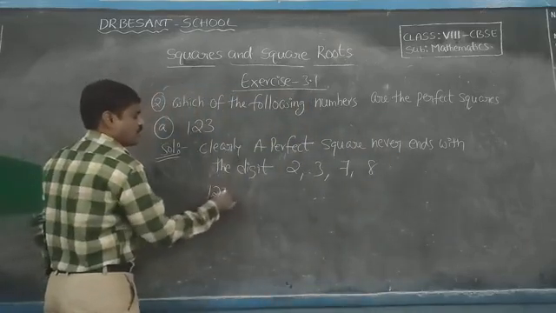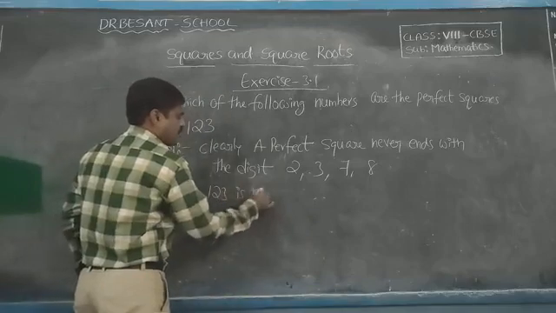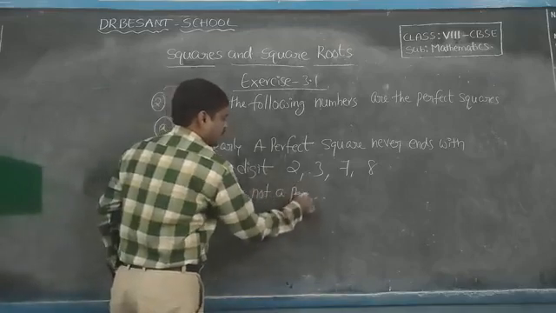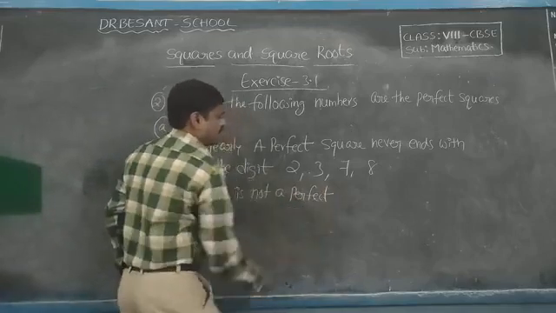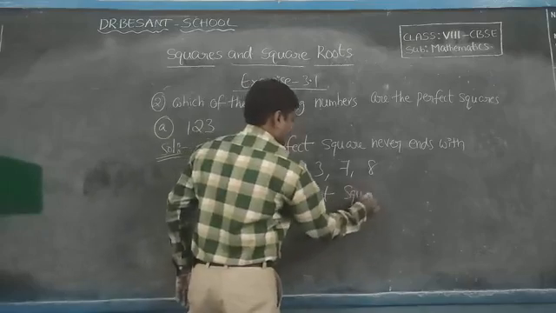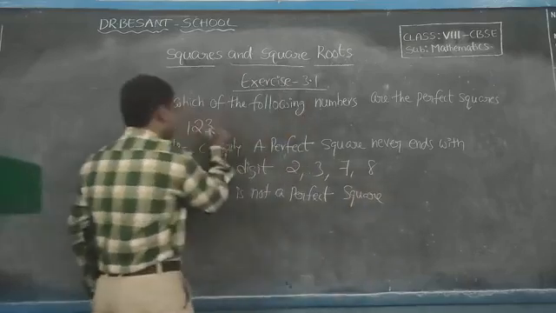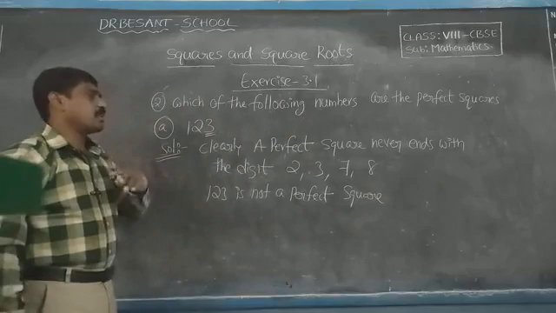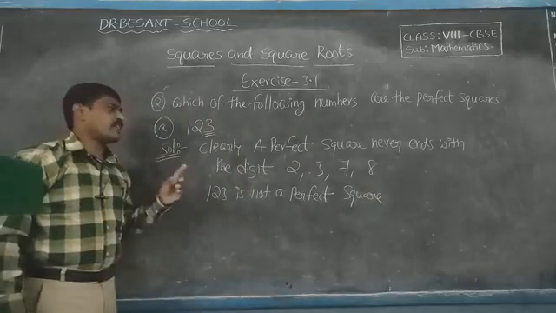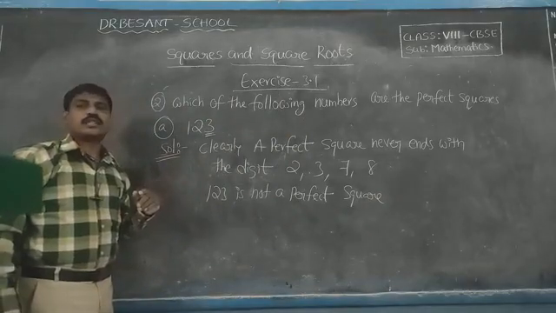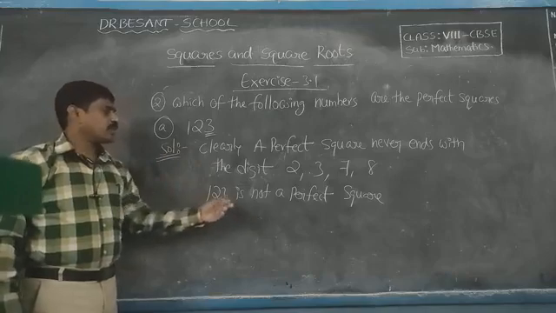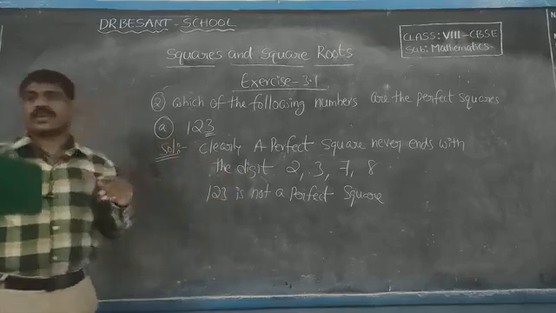Therefore, 123 is not a perfect square. Why? Because it ends with the digit 3. That's why it is not a perfect square. A perfect square never ends with the digit 2 or 3 or 7 or 8. So 123 is not a perfect square.